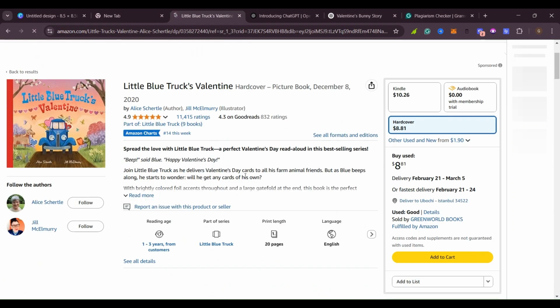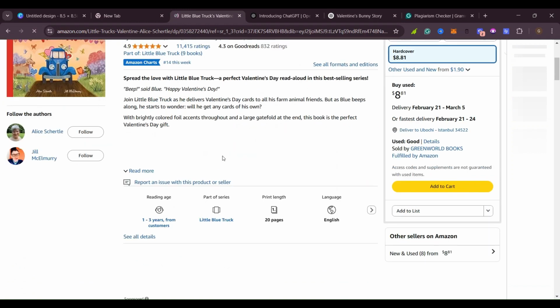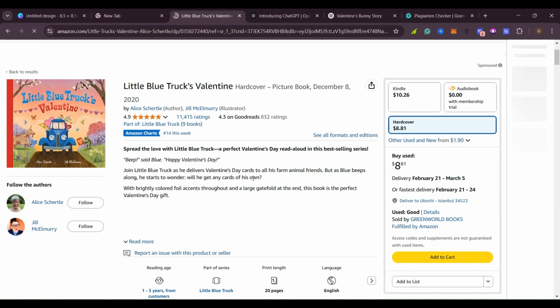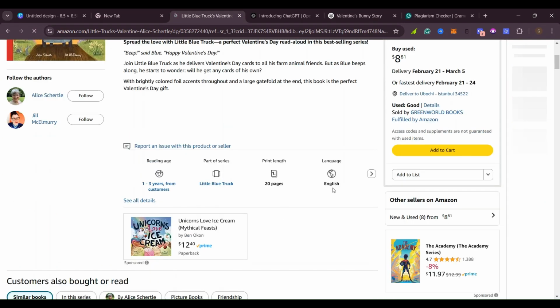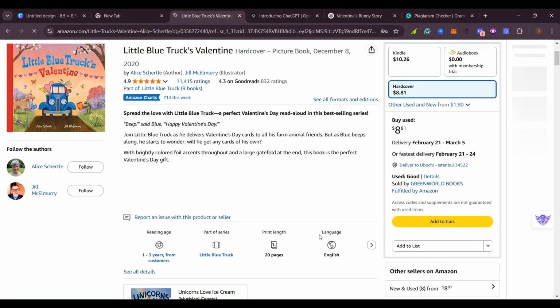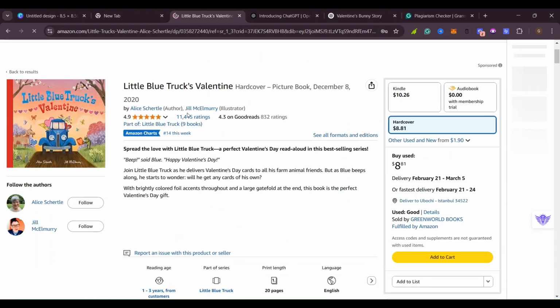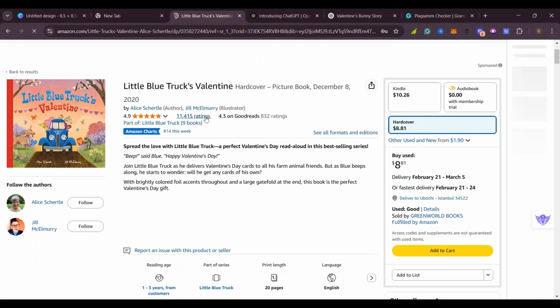Yes, and here they are giving you a description about the book. Even the description is easy. And the good thing about it is that the pages are not too many. It's just 20 pages and you are done. Yes, 20 pages. And you see this book is one of the bestsellers, and see the ratings that they have.